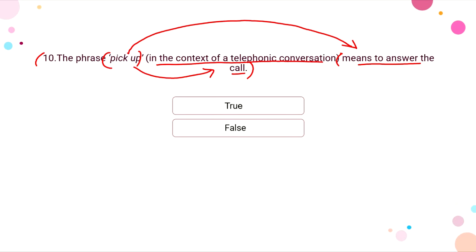So yes, like we all know, when we say pick up while having a conversation on a call, it means to answer the call, right? So here pick up means to answer the call would be right, that's the right meaning for the phrase pick up, right? So yeah, true, the correct option should be true here.